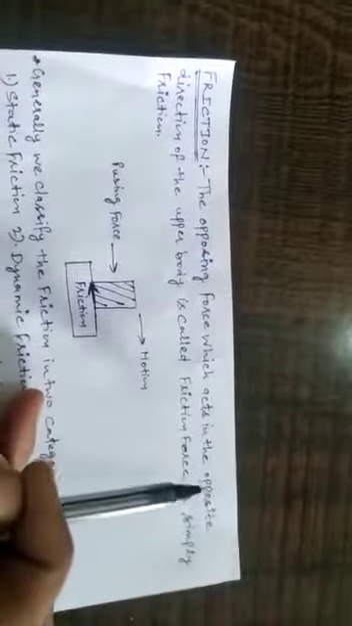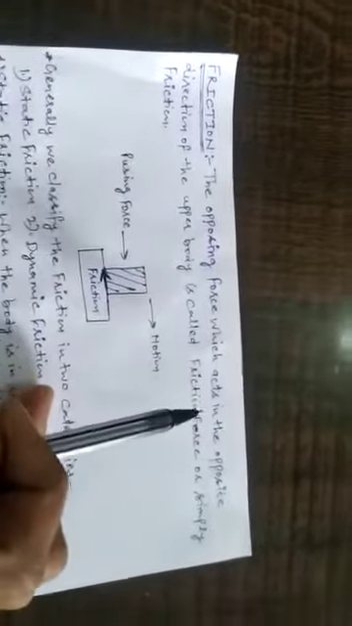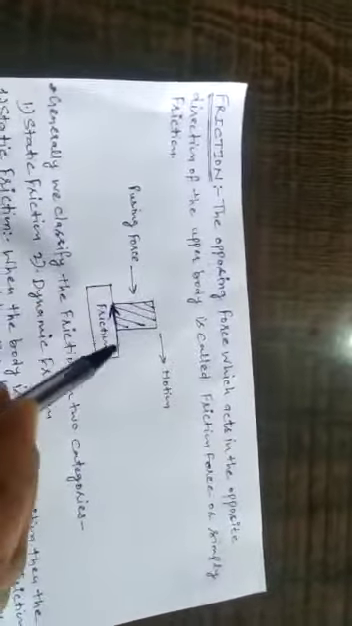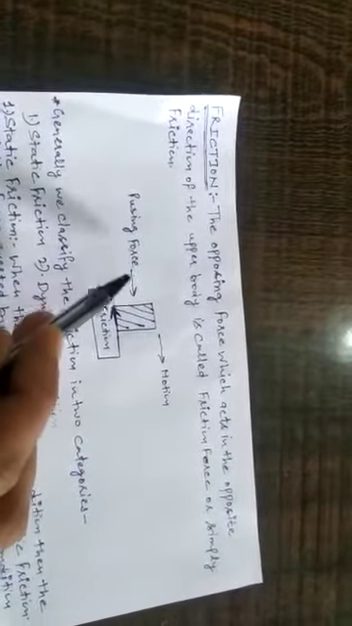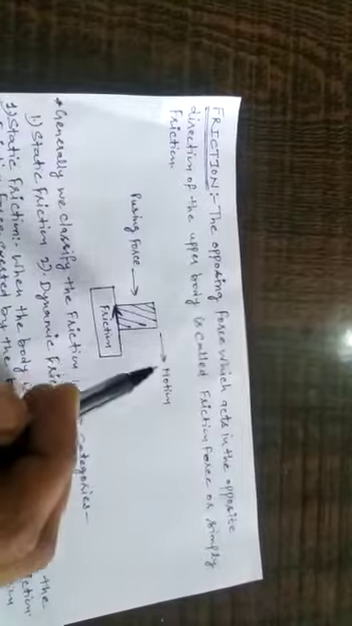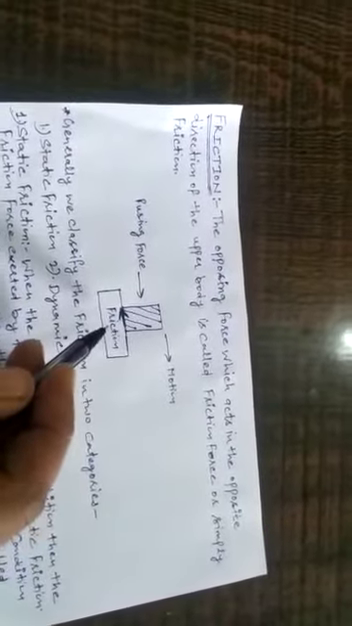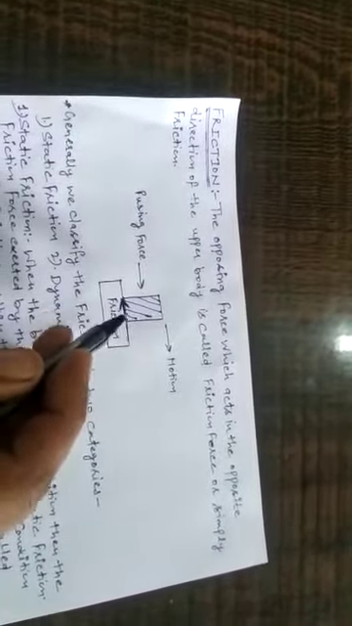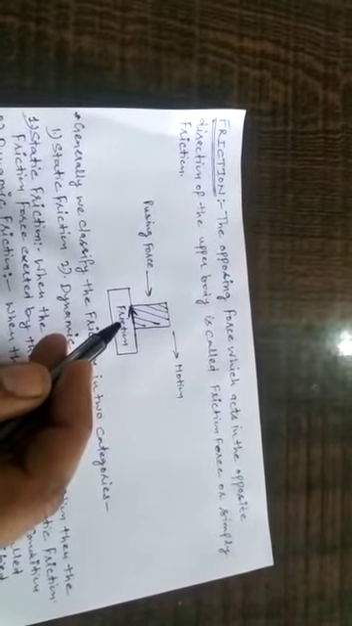Friction: the opposing force which acts in the opposite direction of the upper body is called friction force, or we can simply call it friction. Suppose this is a body and this is the pushing force, and a motion will be produced in the direction of the pushing force, and this is the surface contact of the body. An opposite force will be produced. That opposite force is called the friction force.